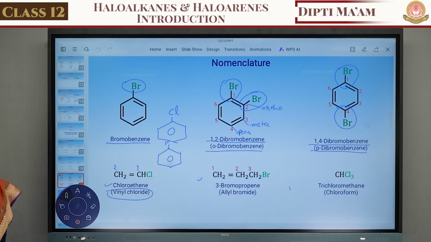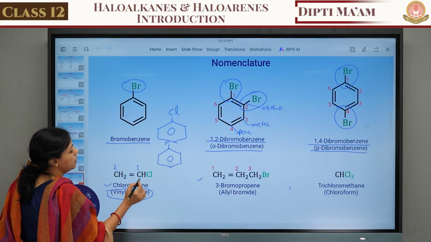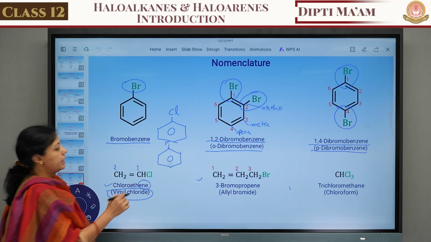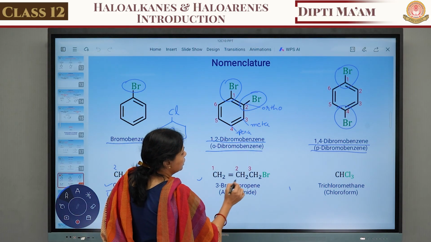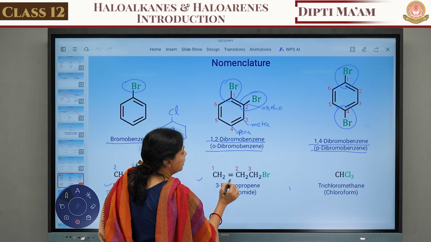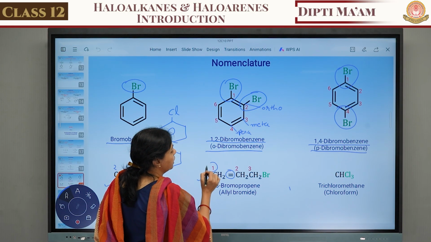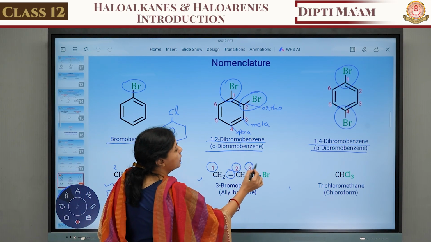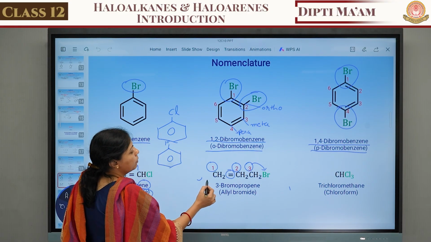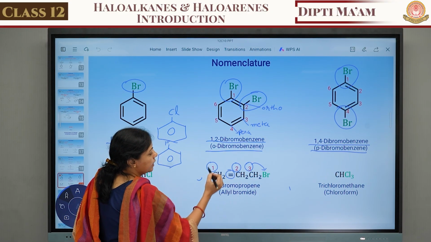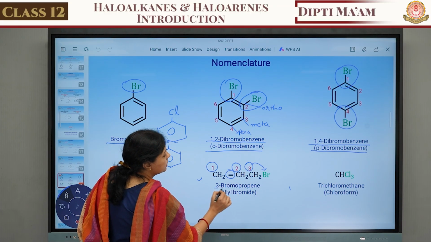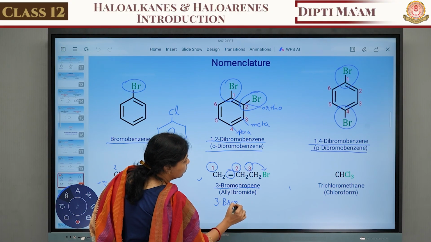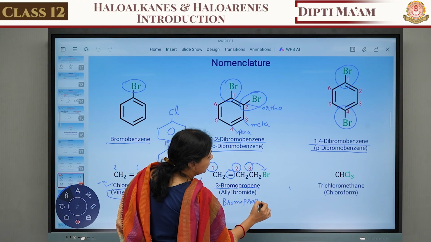Why are we using ethene over there? Because a double bond is there between the first and second carbon. So we use the word ene, ethene, with the help of the root chain. In the second compound, a bromine group is attached, but the double bond is nearest to this carbon. So we start the numbering from left to right, 1, 2 and 3. On the third carbon a bromine group is attached, and the double bond is between the first and second carbon. So we use 3-bromopropene. Otherwise another name is 3-bromoprop-1-ene.